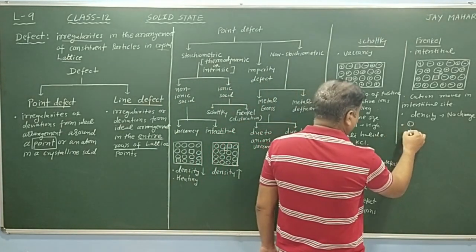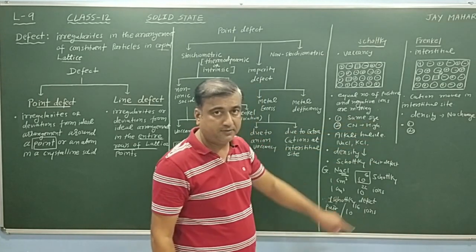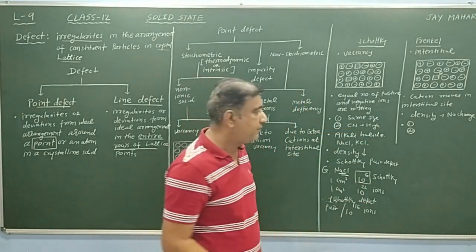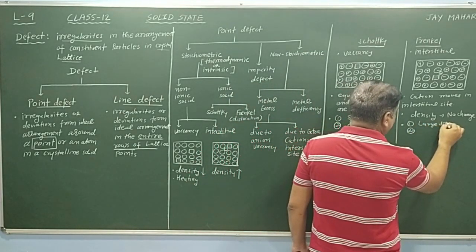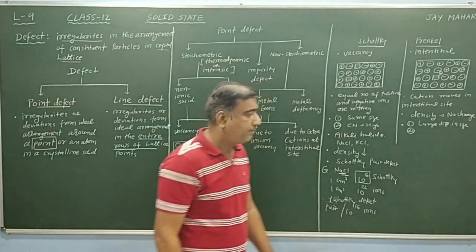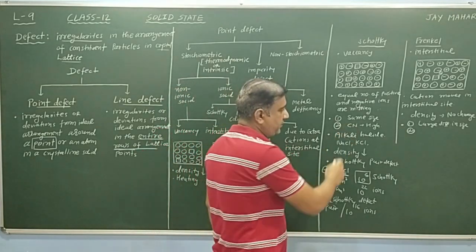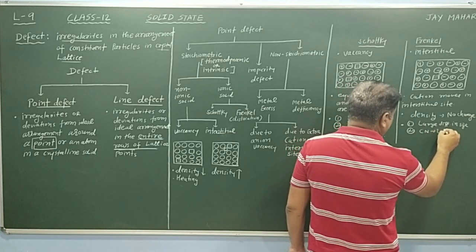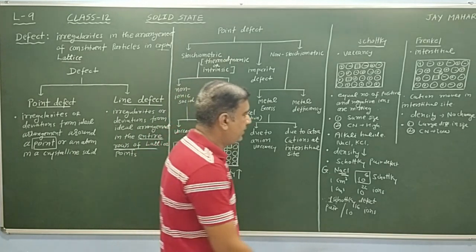Second, in which type of compound is Frenkel defect produced? So, points 1 and 2. In case of Schottky defect, same size. Here, there is a large difference in the size of positive and negative ions. Second, there the coordination number is high, so here the coordination number is low, generally 4 or sometimes 6.